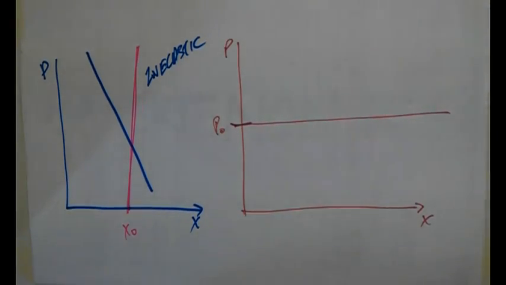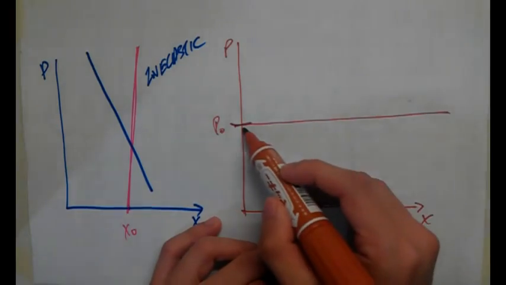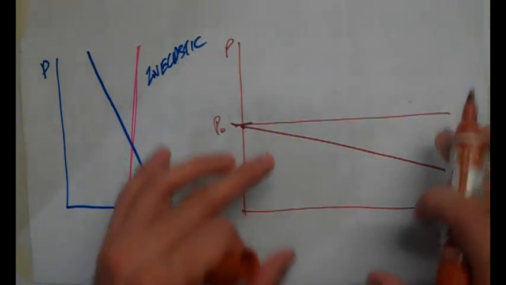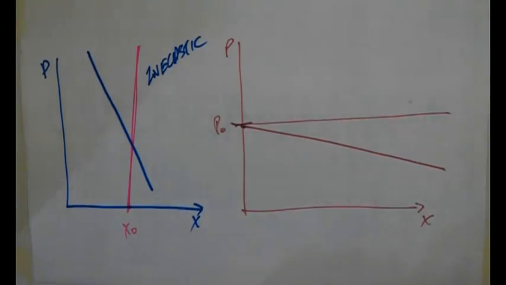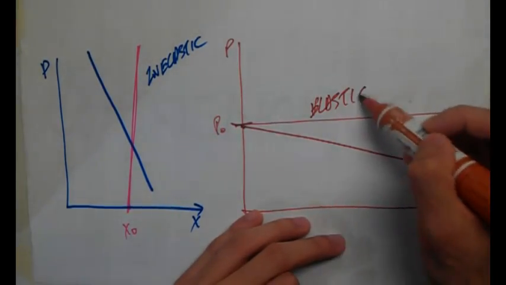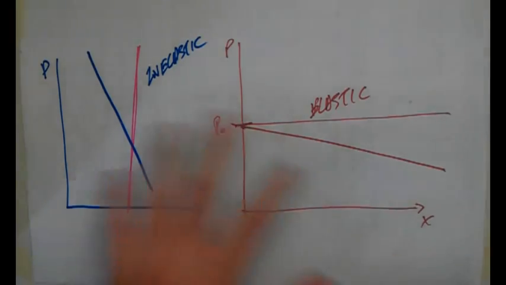But after that, it states that the number of visits too depends on the price. So what does it mean? This has to be slanted, a gradient. We'll make it a little bit slopey. So what is this? This is elastic. Now can you see the difference?